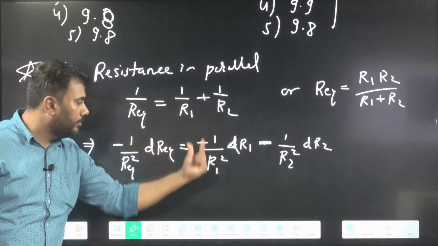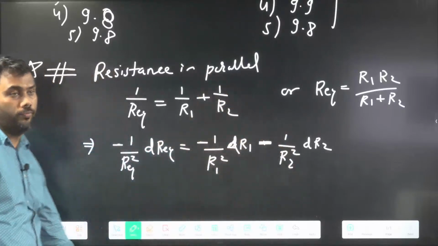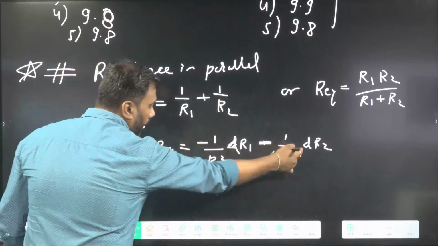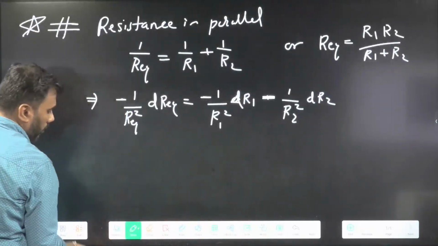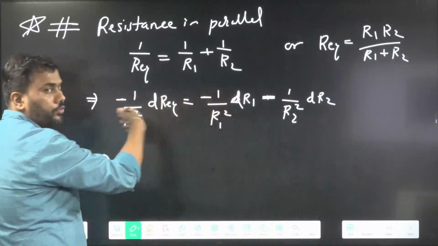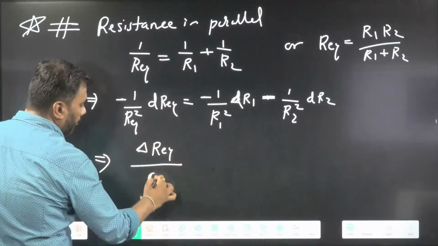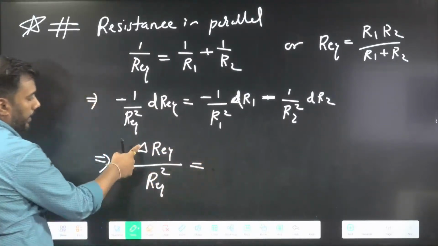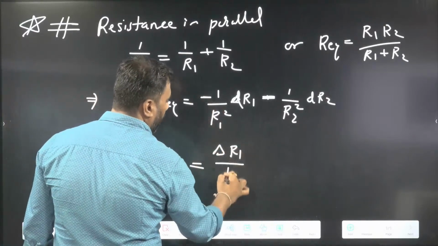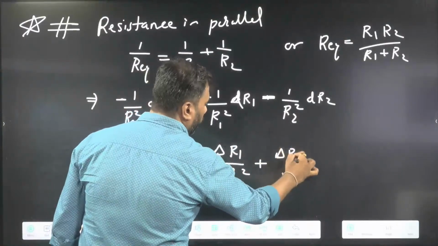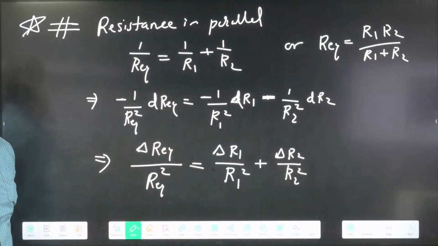1 upon R1 gives minus 1 by R1 square dR1, and 1 upon R2 gives minus 1 by R2 square dR2. dR equivalent, dR1 and dR2 are errors. So now we know the relationship of error. Minus, minus, minus, you can cancel out all the minus. So I am getting delta R equivalent upon R equivalent square, the error in equivalent resistance upon equivalent resistance square, equal to error in R1 upon R1 square plus error in R2 upon R2 square. This kind of relationship is coming.